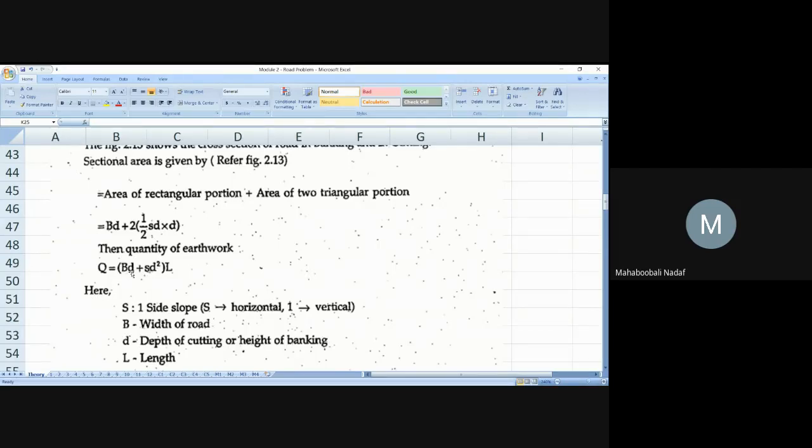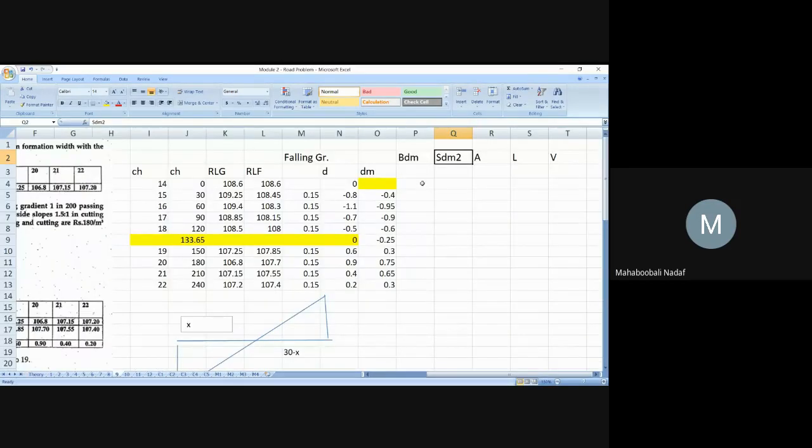B is the width. D in this case is DM. SD square: S is the side slope. In cutting it is different, in filling it is different. D is again DM, so DM square. Now we are going to do that one. B is 10, that is constant. Correct?